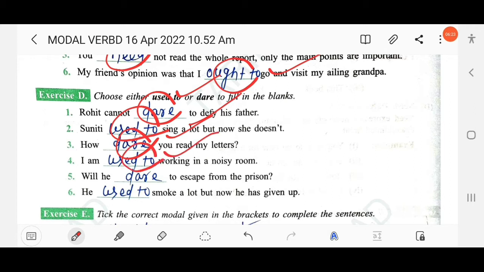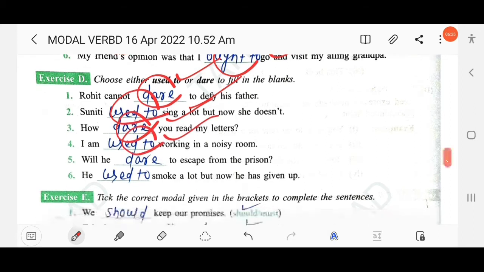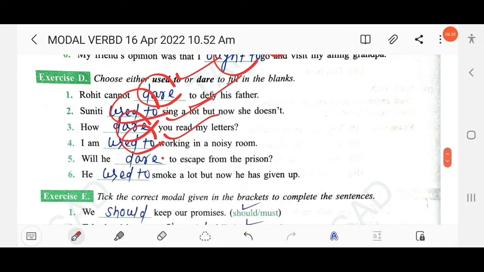I am used to. Next, will he dash to escape from the prison? Will he dare to escape? Next, he dash smoke a lot but now he has given up. He used to smoke. Here used to indicates a past habit. He used to smoke a lot but now he has given up. That means we are talking about his past habit.